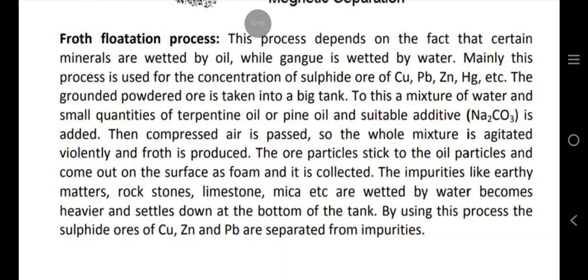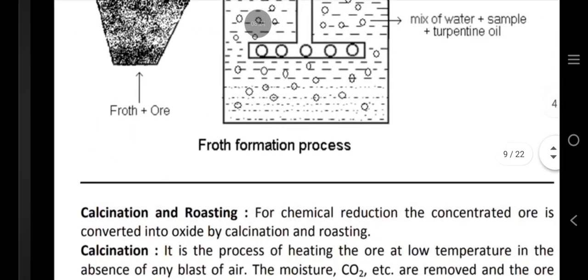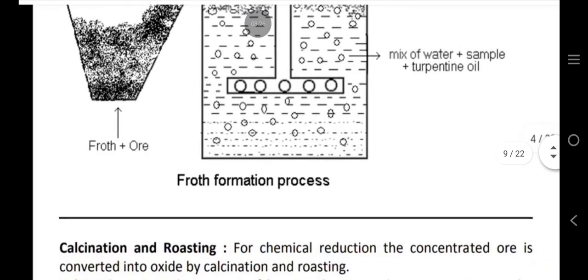The ore particles stick to the oil particles and come out on the surface as foam and it is collected. The impurities like earthy matters, rock stones, limestone, mica, etc. are wetted by water, become heavier and settle down at the bottom of the tank. By using this process, the sulfide ores of copper, zinc and lead are separated from impurities. Here is the froth formation process. Look at this.